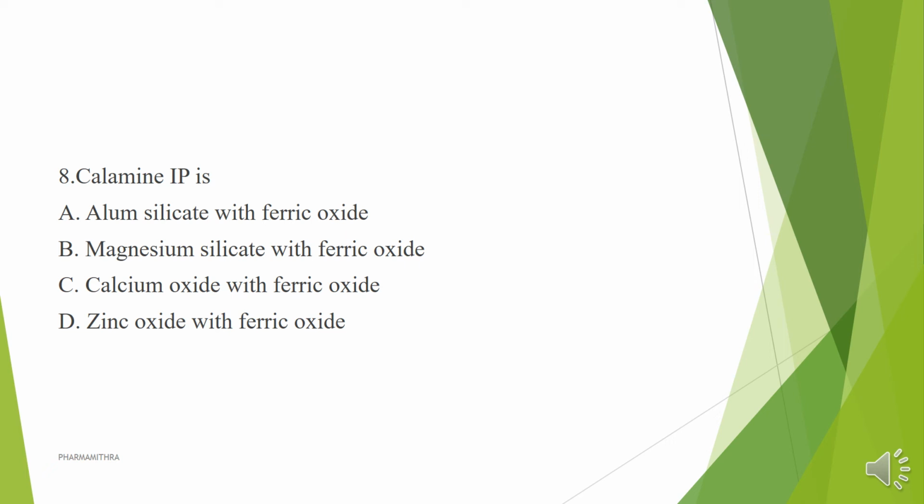Here this question is very confusing because first we want to confirm whether it is an oxide or silicate composition, plus the final component is the same for all, ferric oxide. So the calamine IP is the combination of zinc oxide with ferric oxide, the answer is D. So we want to study the main compound and its composition for correct answering.